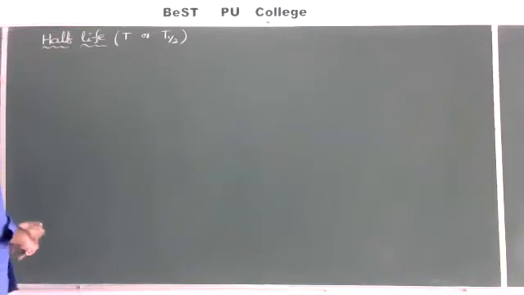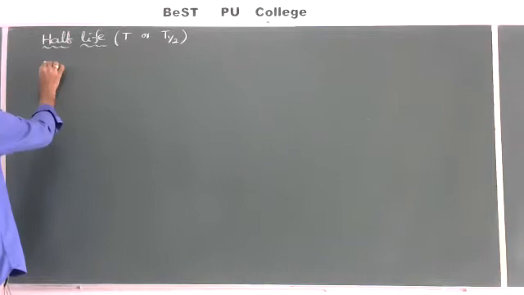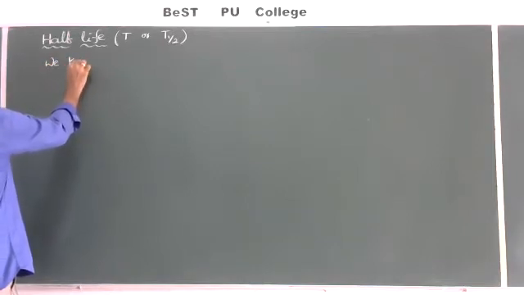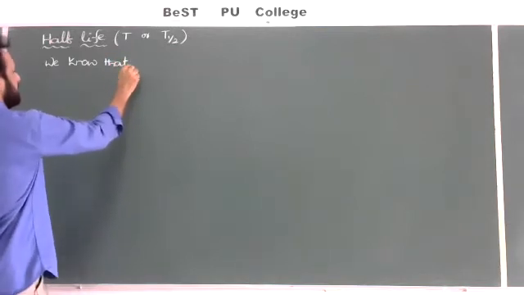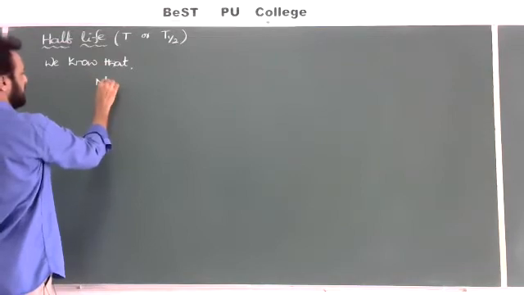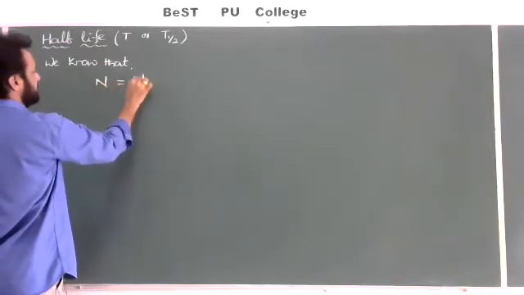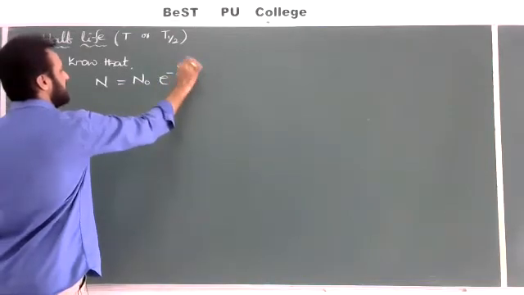Now I'll write the formula. We know from the formula, or we know that, I'll derive simple formula for this one. We know that N is equal to N naught into e to the power of minus lambda into t.